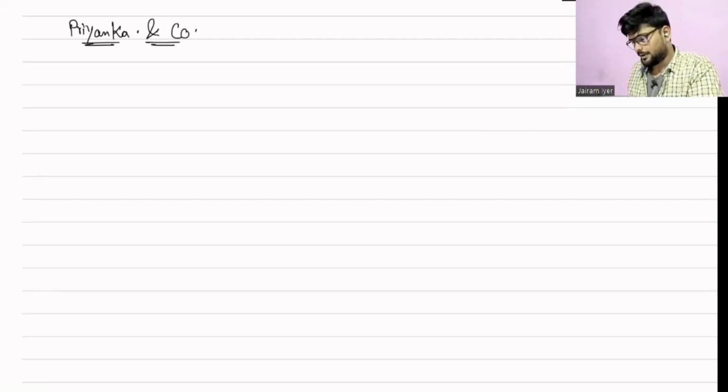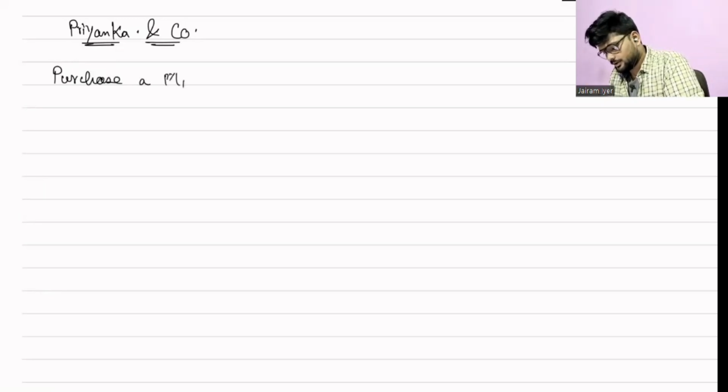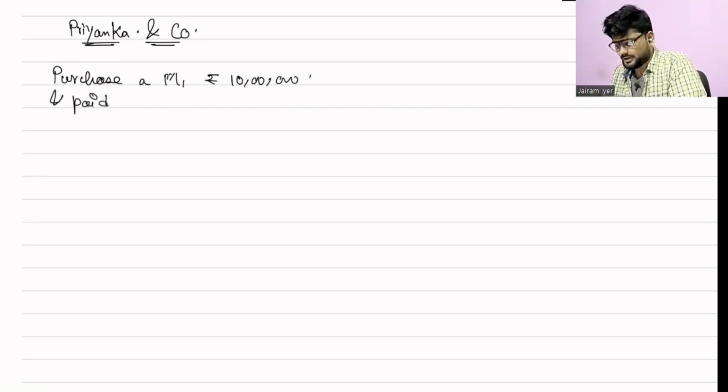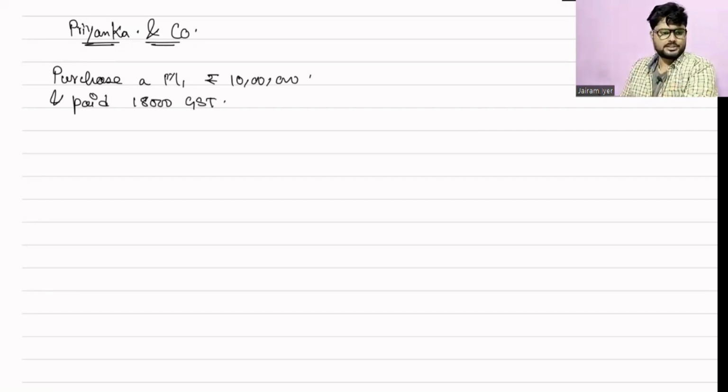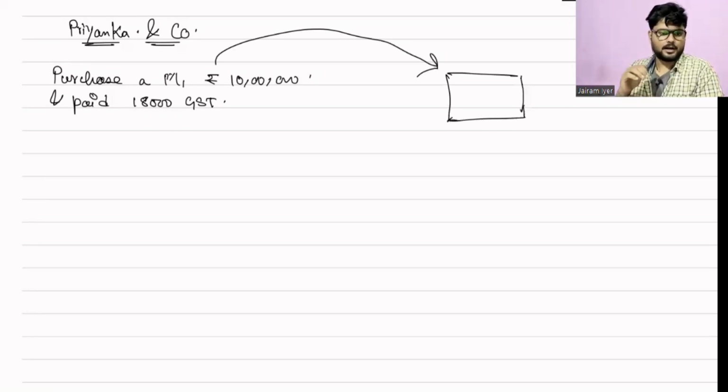So what happened? Say she purchased a machinery, I'm writing M1, for 10 lakh rupees, and paid, say for example, 18,000 GST. On purchase of her machinery, she had paid 18,000 GST. Just an imaginary figure, I haven't yet calculated what actually has to be done. So what is she doing? She is bringing it into her business.